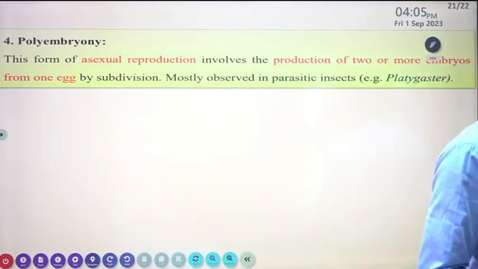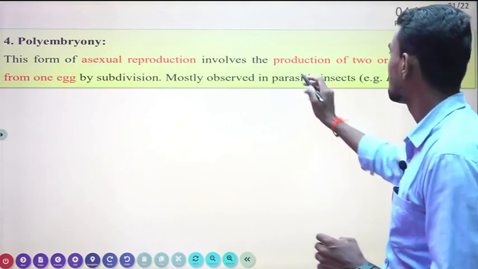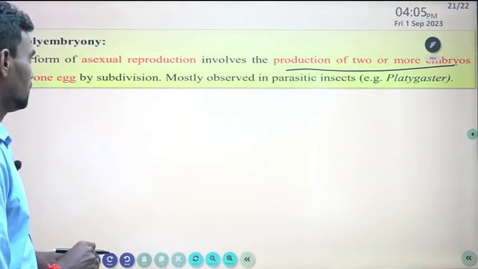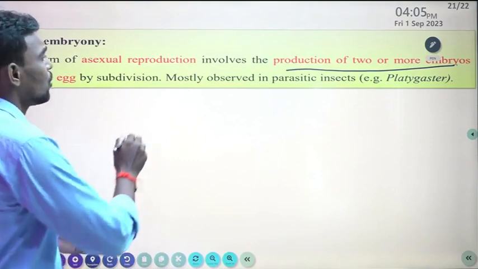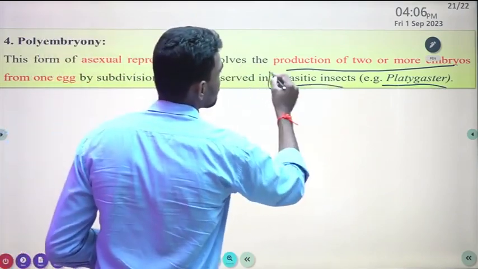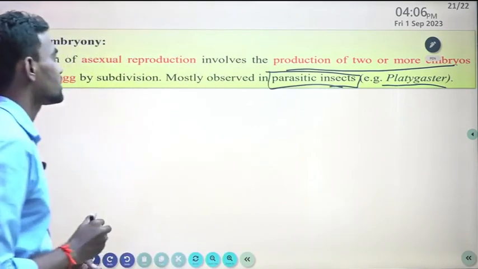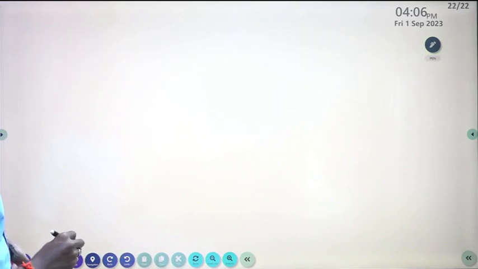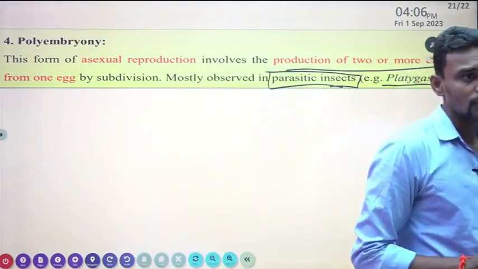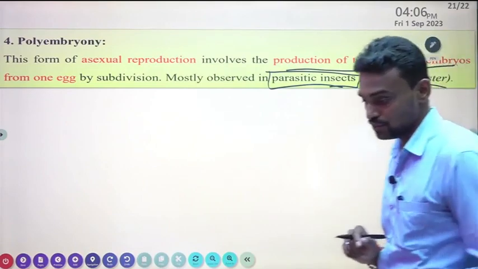Then next one is polyembryony. This is a form of sexual reproduction involving the production of two or more embryos from a single egg by subdivision. This is the simple definition of polyembryony. It is mostly observed in parasitic insects, such as Platygaster oryzae. So polyembryony plays a major role, as the production of two or more embryos can happen from a single egg.